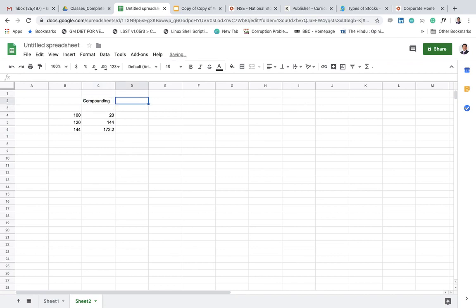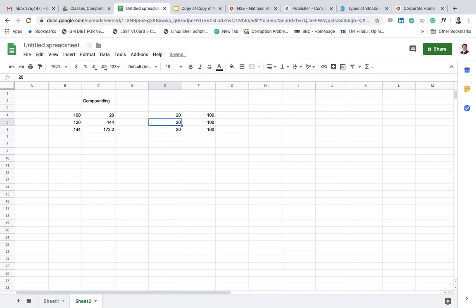Now, there could be another situation. You have 100 rupees, you made a profit of 20 rupees, and you spent this 20 rupees. Then again you are left with 100 rupees. Next year, again, you spent the profit, or let's say took out the profit and kept it aside, and then again in the third year, you have 100 rupees and you kept this profit aside.